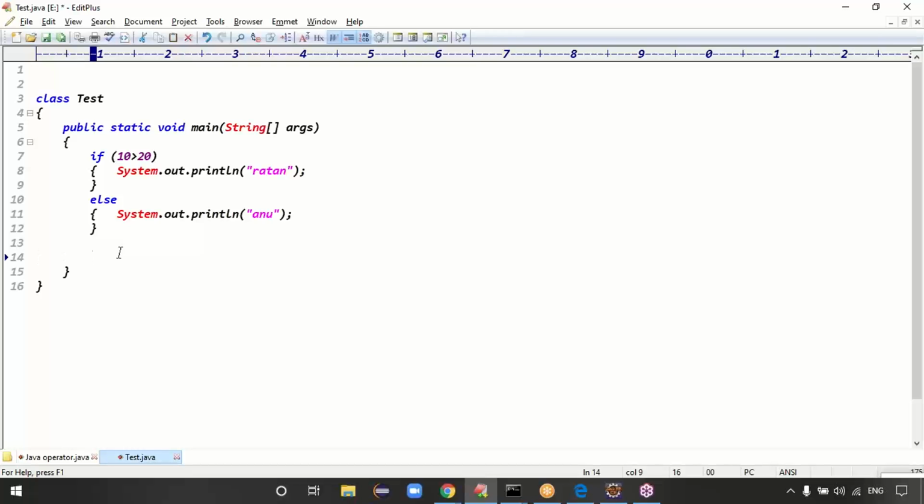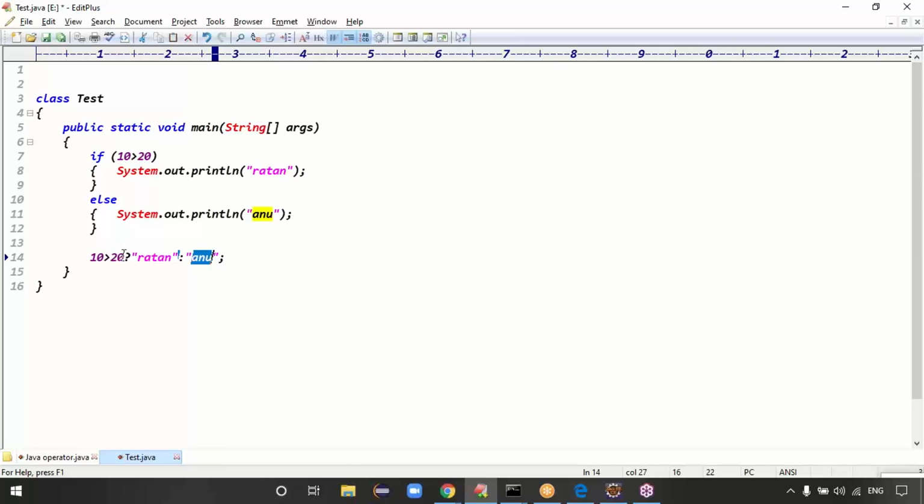Exactly. Basically, the ternary operator is a short form of if else condition, guys. Ternary operator means question mark. Before the question mark, you put the condition, 10 greater than 20. After the question mark, you put the true value first: if it is true, I have to execute one value, and if it's false, I have to execute another value. True is Ratan, colon, false means Anu, right? That is the information, guys.